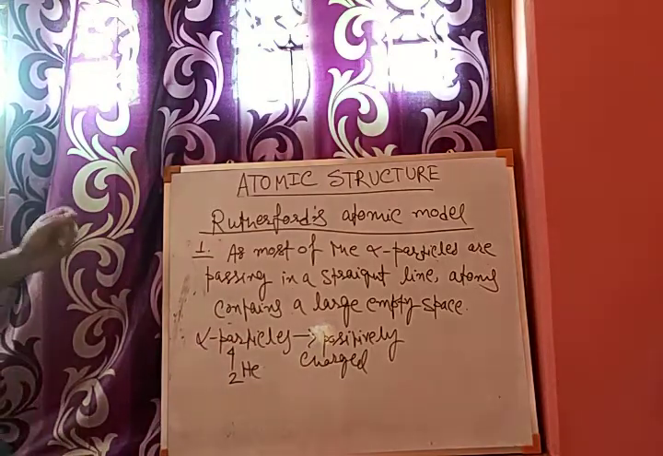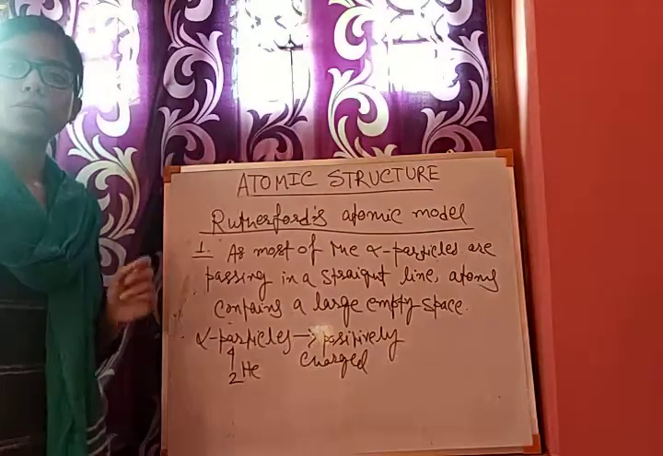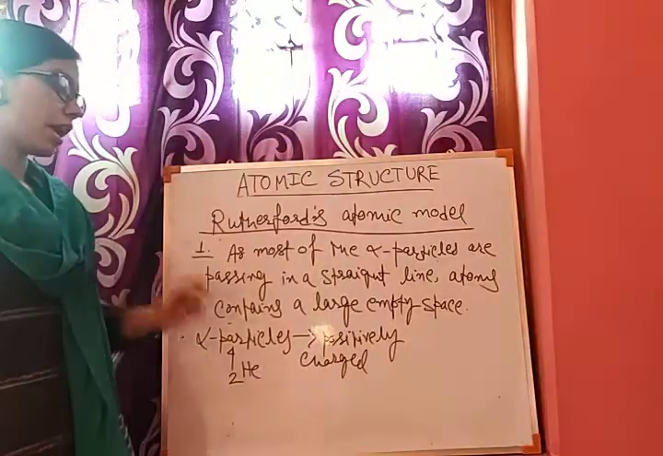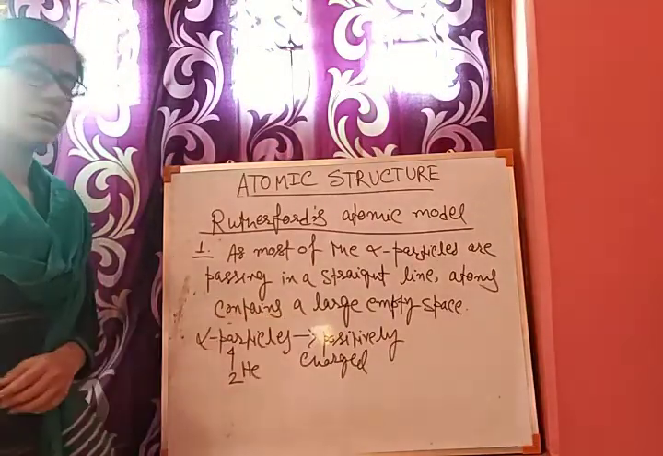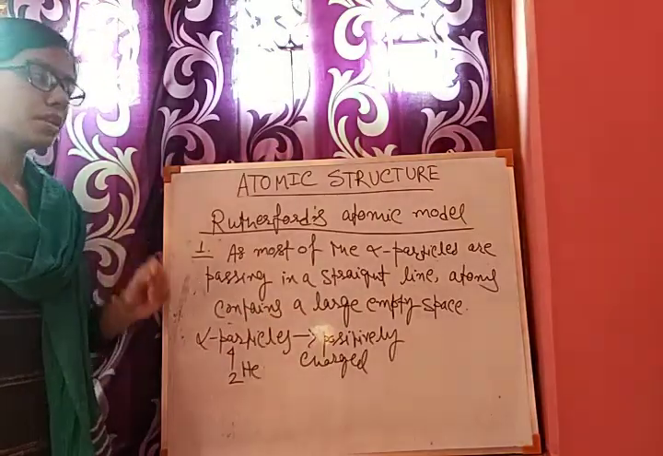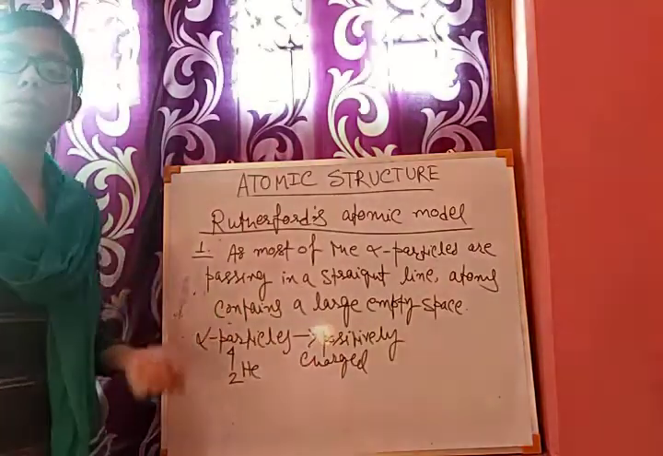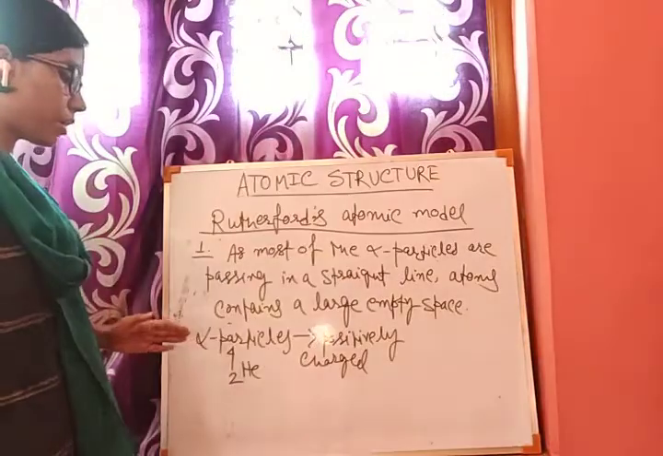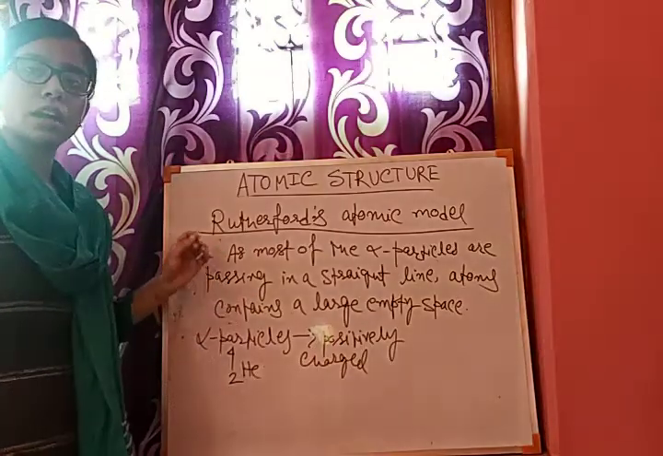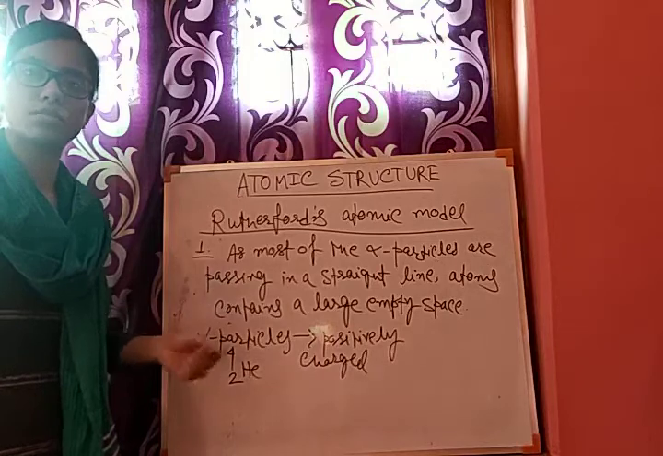So some of the alpha particles are deflecting from their original path. As they are positively charged, that means they are facing some barrier in their path whose charge will also be positively charged. Suppose the alpha particles are going in a straight line, and they are facing something that is also positively charged.